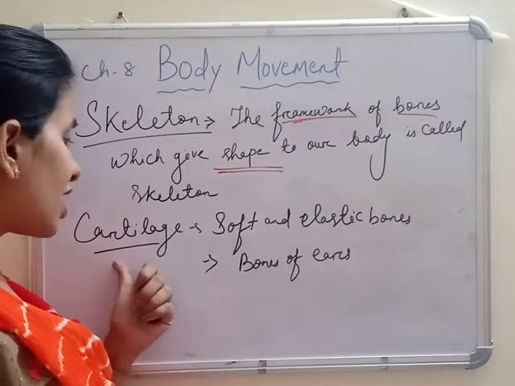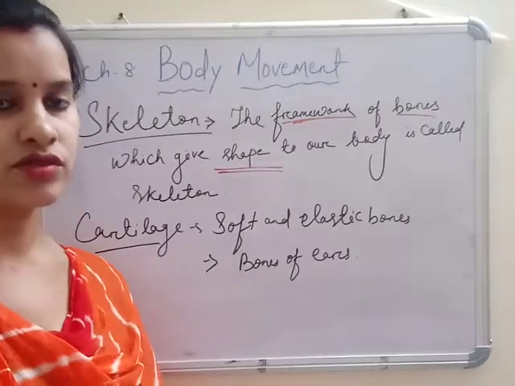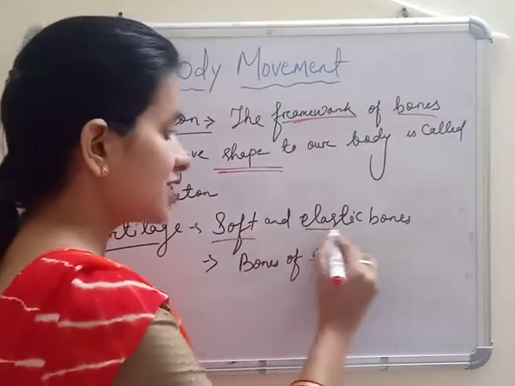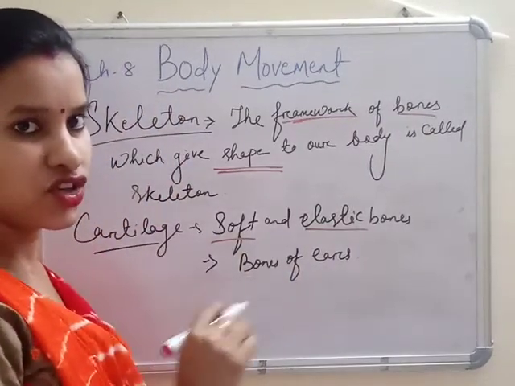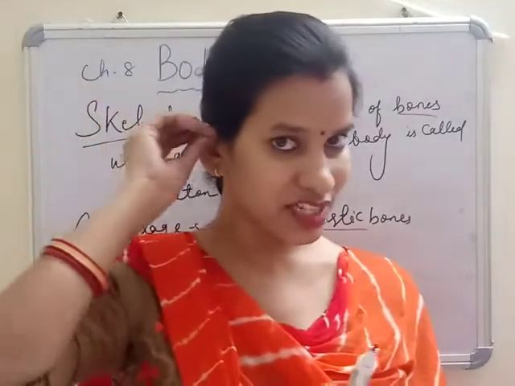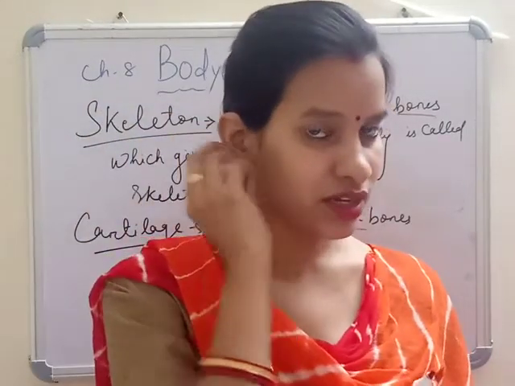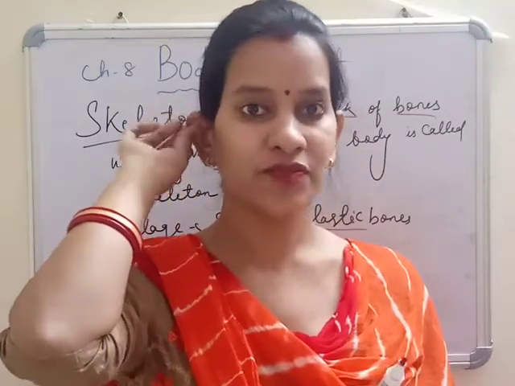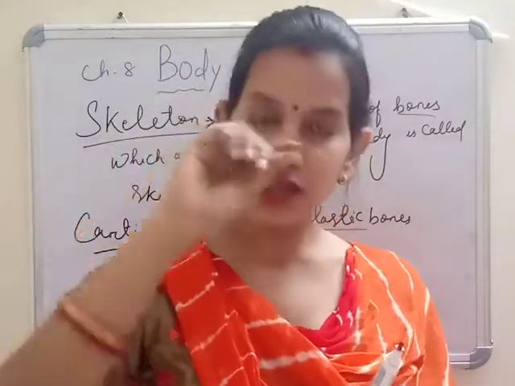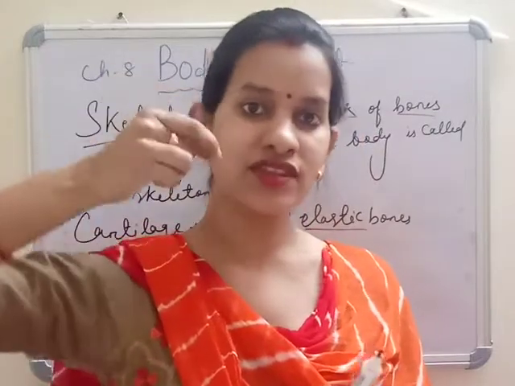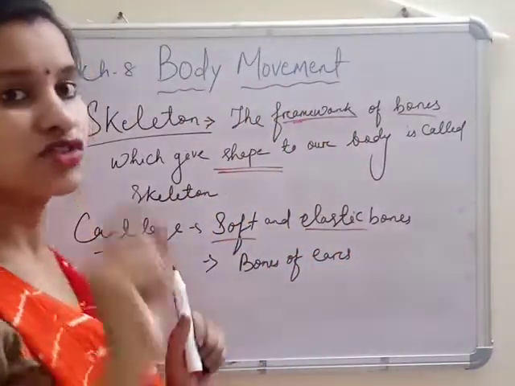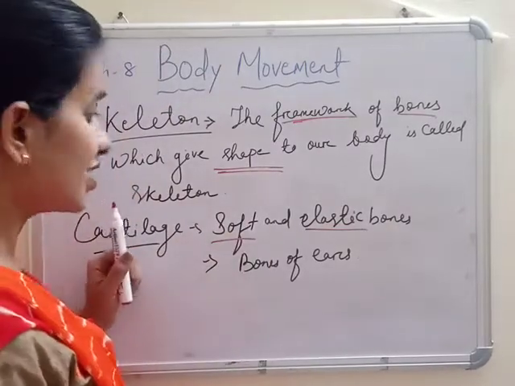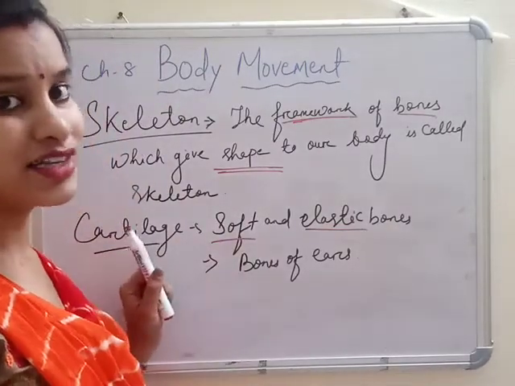Next is cartilage. It is another type of bone. It is not strong; it is a soft, elastic bone. If I talk about your ear, not this lower part, which is a muscle part, the upper part you can touch and feel the elasticity. Inside it there is a thin bone, that is called cartilage. The soft bone present in your ear is not the strongest bone, it is called cartilage.